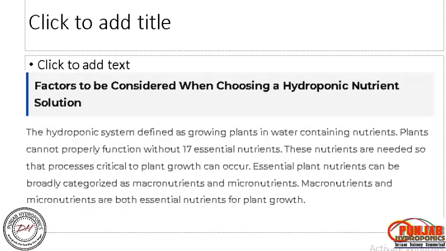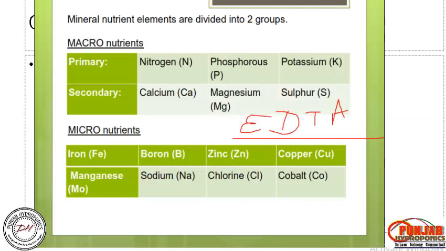So what are the factors that should be considered when choosing a hydroponic nutrient solution? It is very important to understand the classification, because essential plant nutrients can be broadly classified as macronutrients and micronutrients. Macronutrients we can again divide into 2 groups: primary and secondary. Primary: nitrogen, phosphorus, potassium.